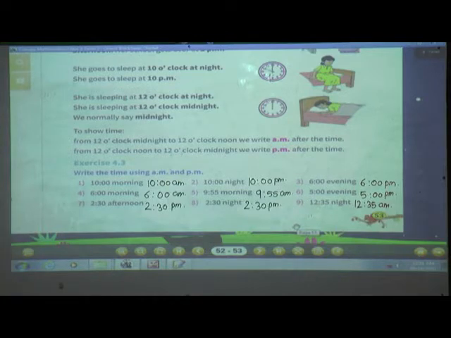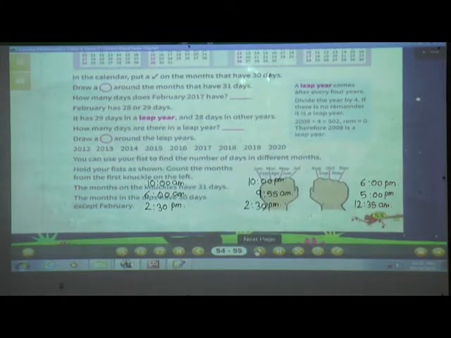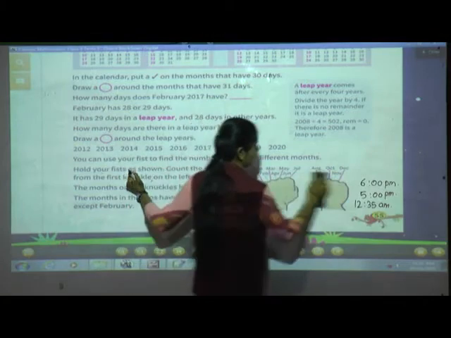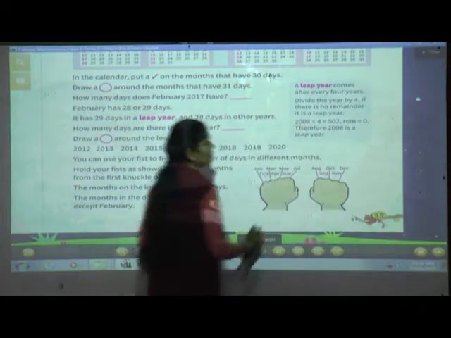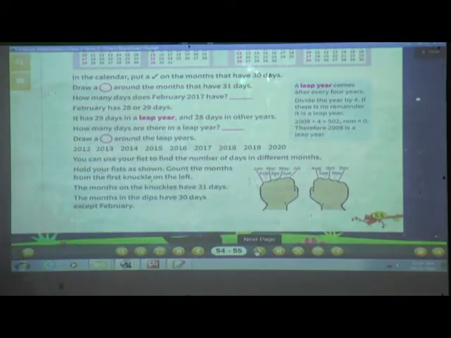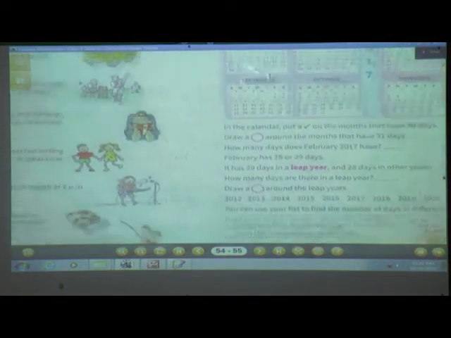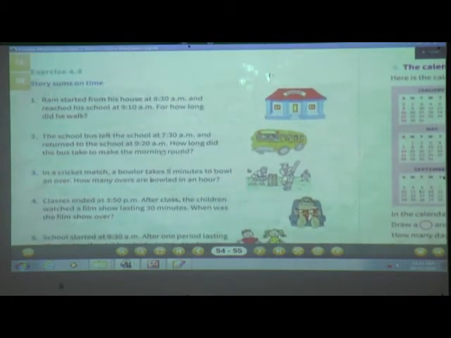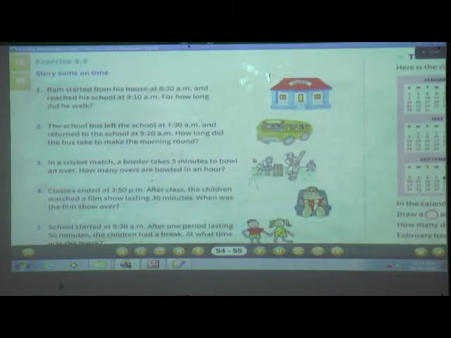Turn the page. Now we'll see the next exercise, that is exercise 4.4. Story sums are there. Okay. One by one we will see the story sums. See the story sum number 1. First story sum.